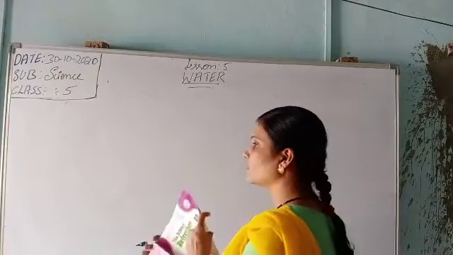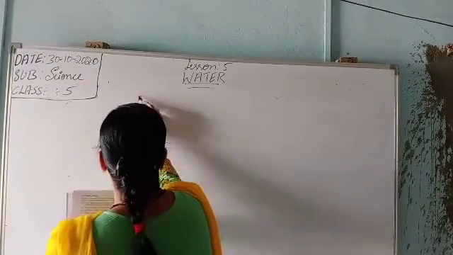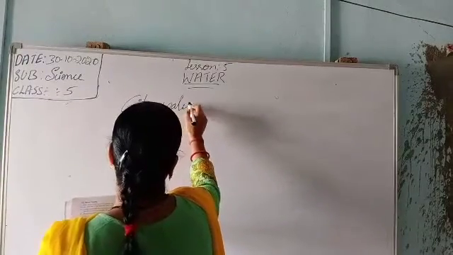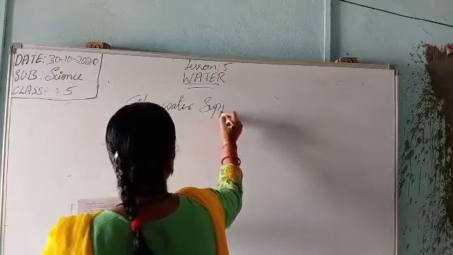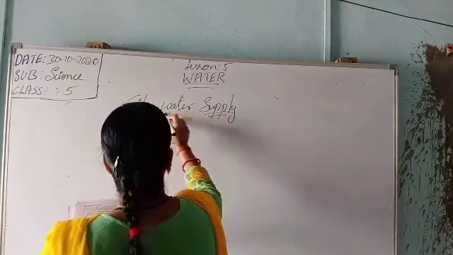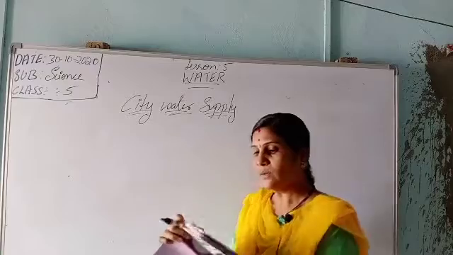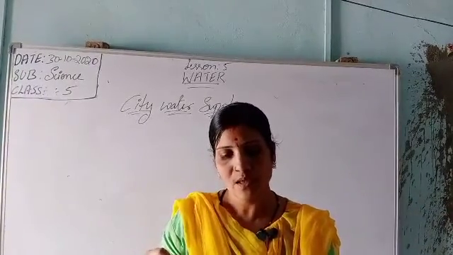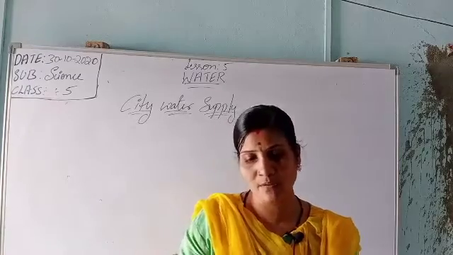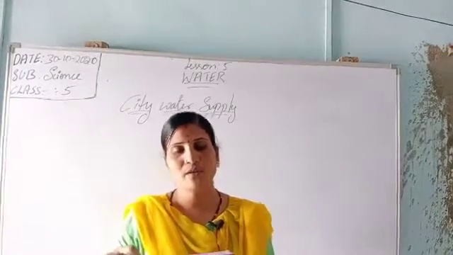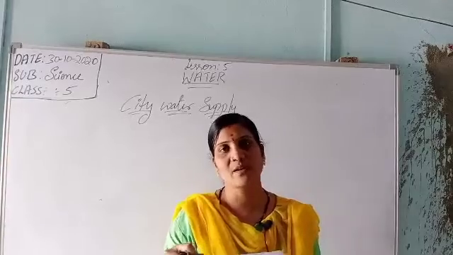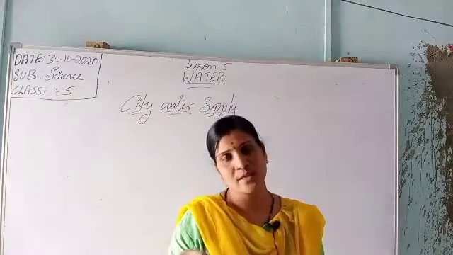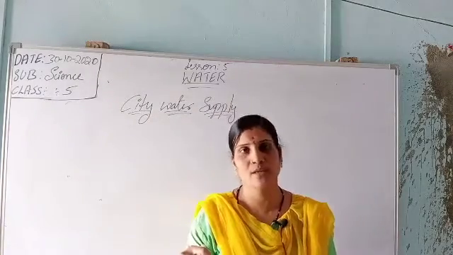So now we are going towards the lesson, that is water. You know what is meant by city water supply, how the water is supplied to the cities. In the cities and towns, water is filtered and treated before it is supplied to our homes. The following steps are taken to purify the water. See here, it is telling how in the cities and towns, wherever it may be, they take some steps to purify the water and send it to our homes to drink.